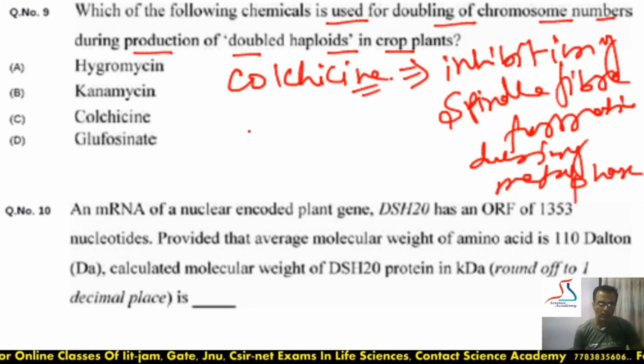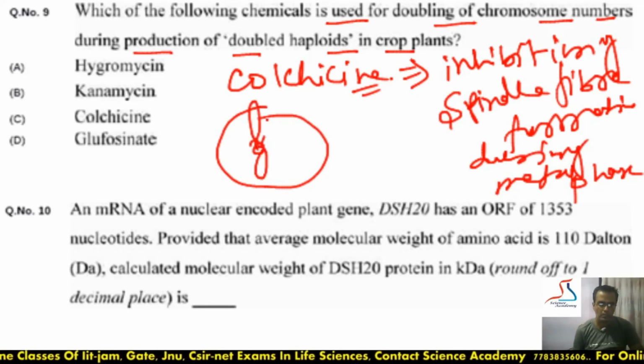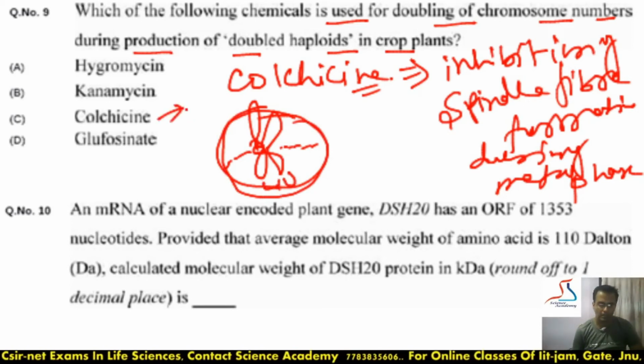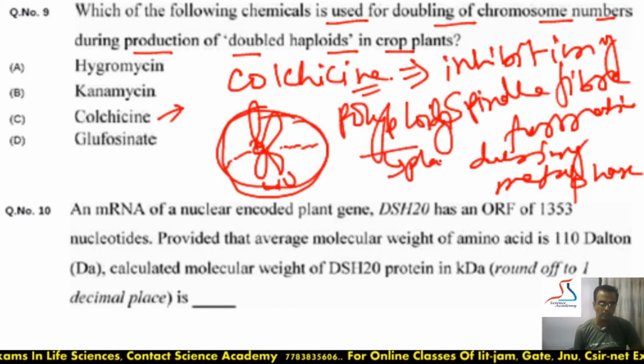So what happens is, the chromosomes which were initially duplicated during the S phase are not able to separate because the spindle fiber is not going to form, so separation won't take place. So in one particular cell there is a double number of chromosomes. It leads to generation of polyploidy, which is quite common in plants, mainly rice, wheat. These are the effects of polyploidy.